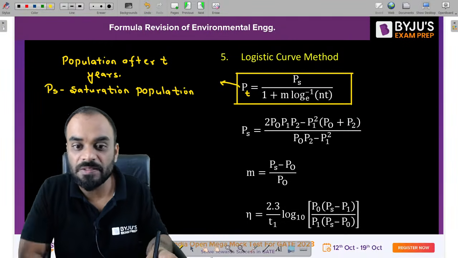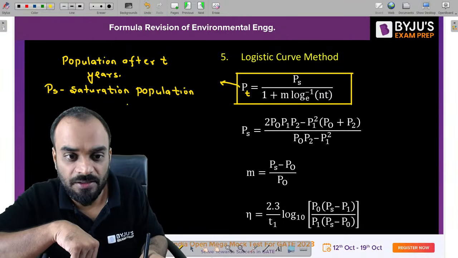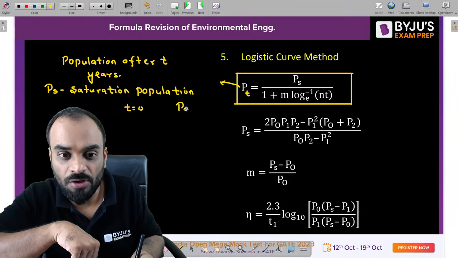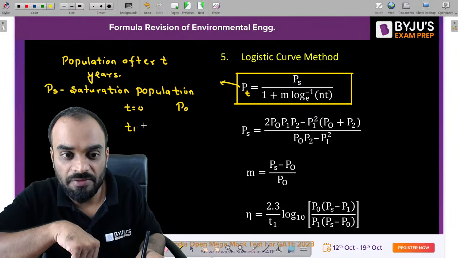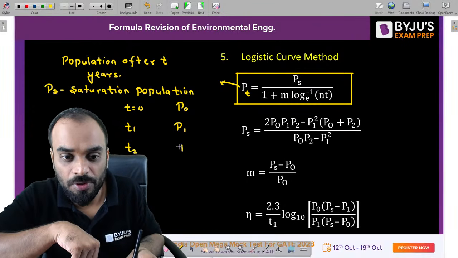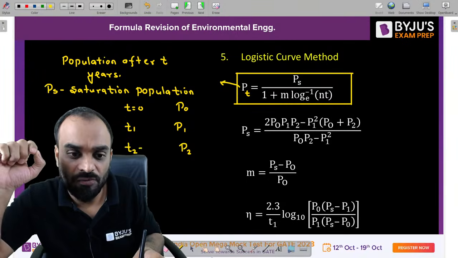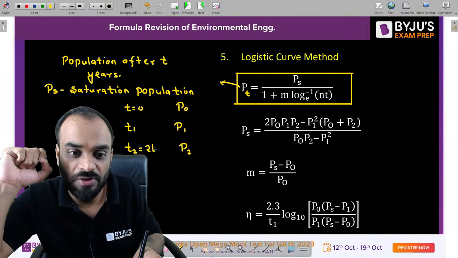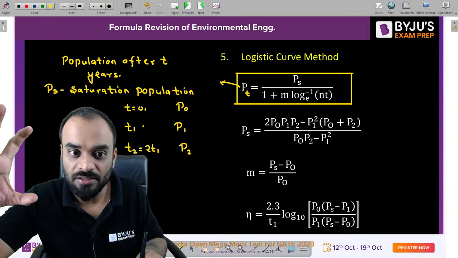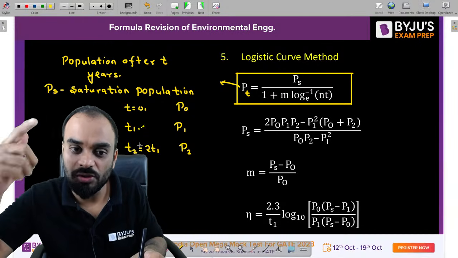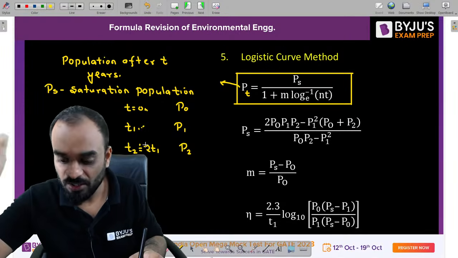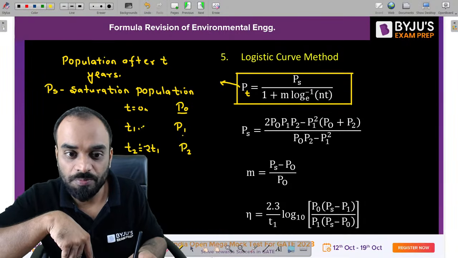Now let us suppose, guys, we know three data. At time t equal to 0, the population is P0. At time t equal to t1, it is P1. And at time t equal to t2, the population is P2. Usually you have to consider t2 equal to twice t1. That means, let us suppose the difference between these two durations is 10 years, so the difference between these two durations is also 10 years. That means from the initial it is how much? 20 years, right? Understood? So this is P0, P1 and P2.